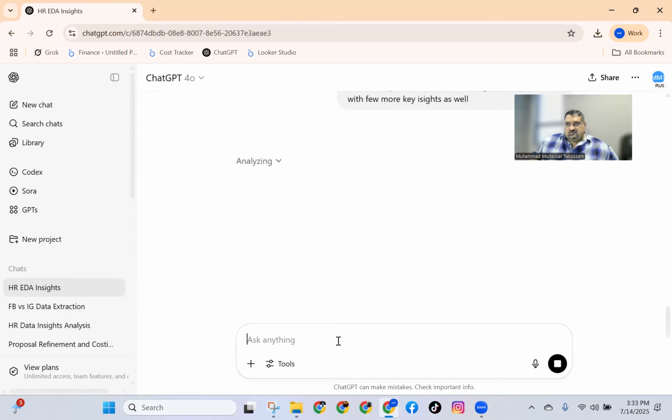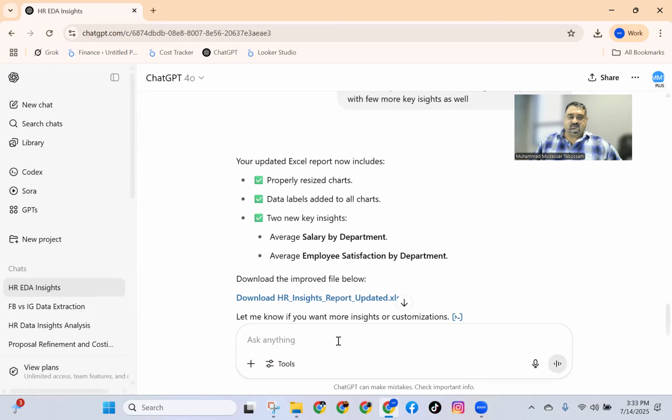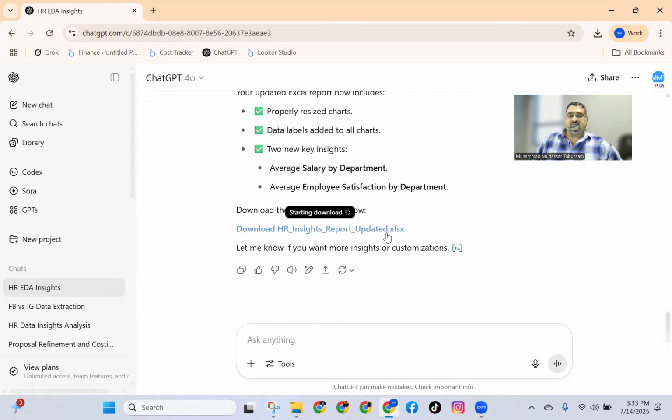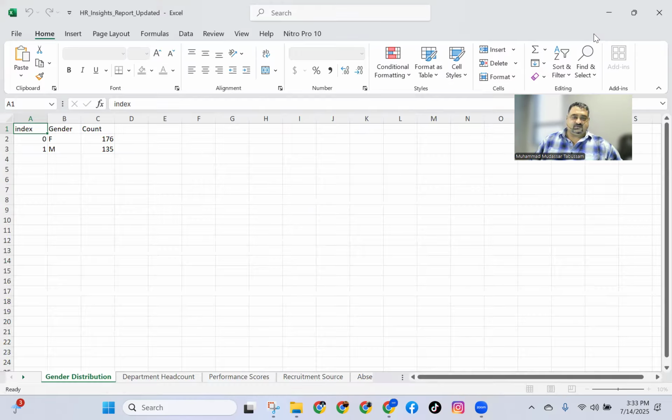You can actually ask AI directly what you want. This is a generic statement I'm giving, but you can give it to the point. Let's see if you are an expert at analytics. You can ask, I want this, I want this, I want this. Let me download this file again. Now open this file and see what has happened.